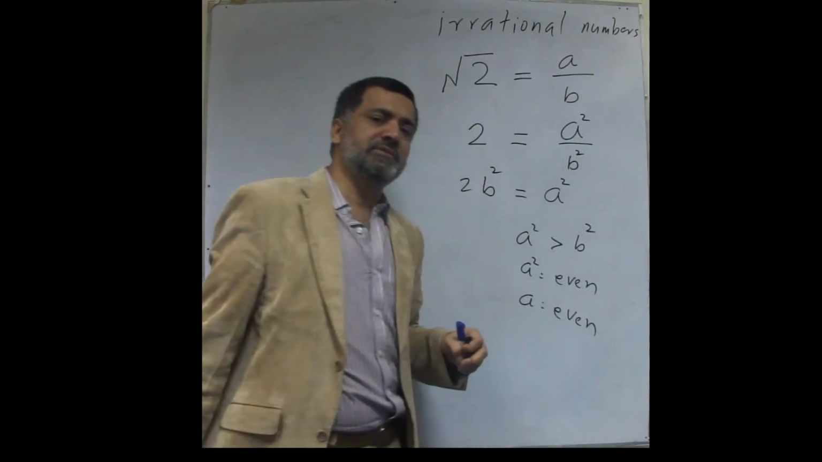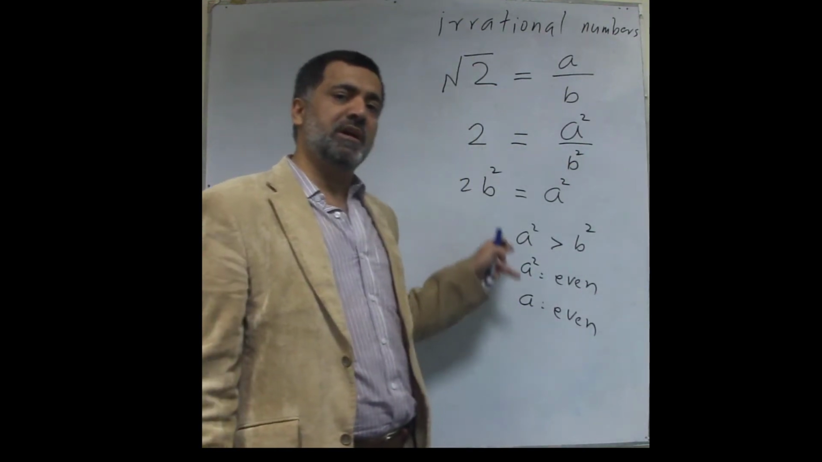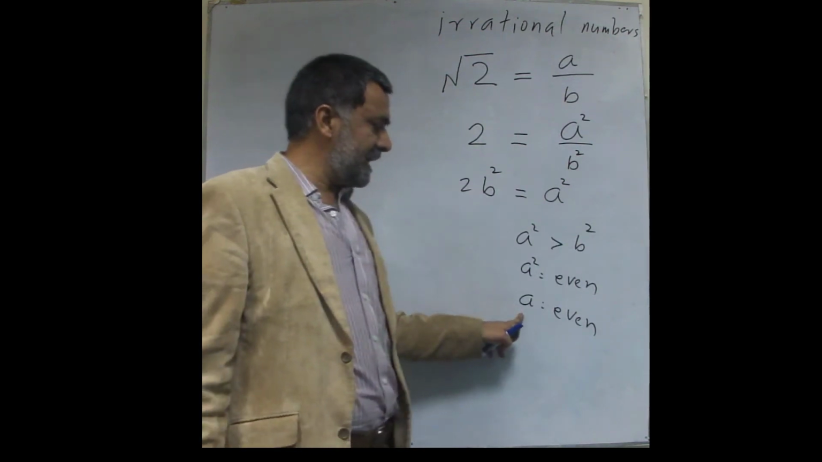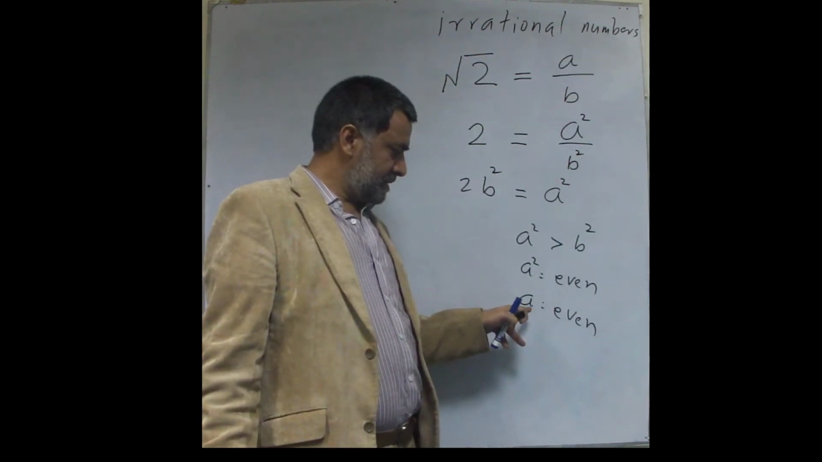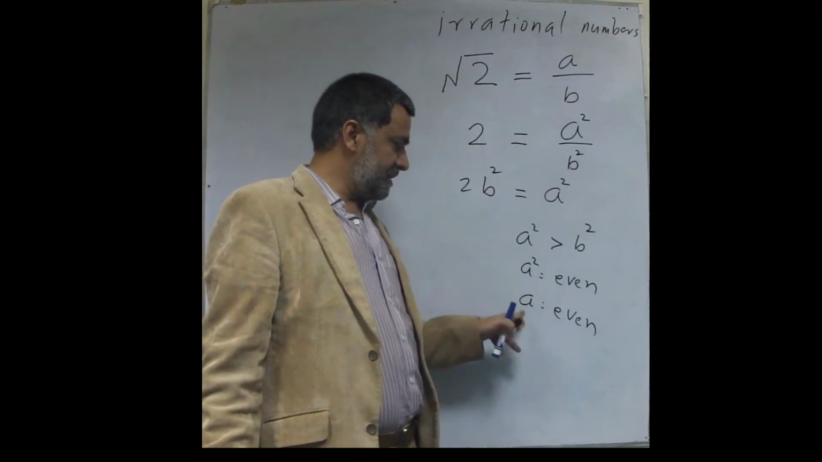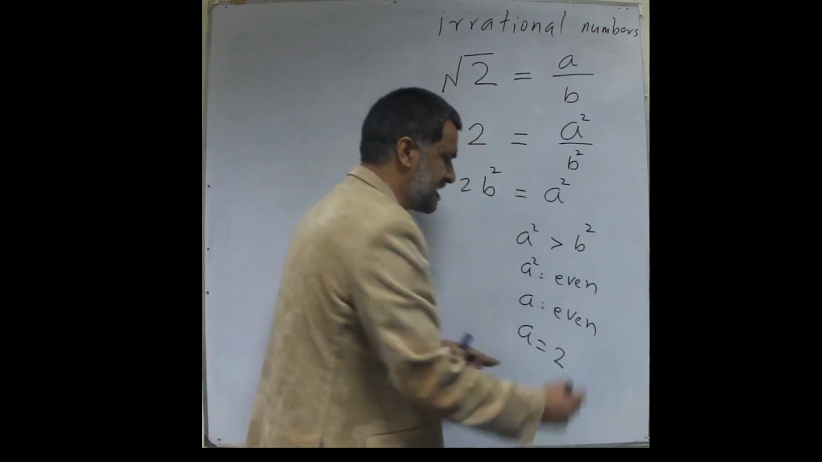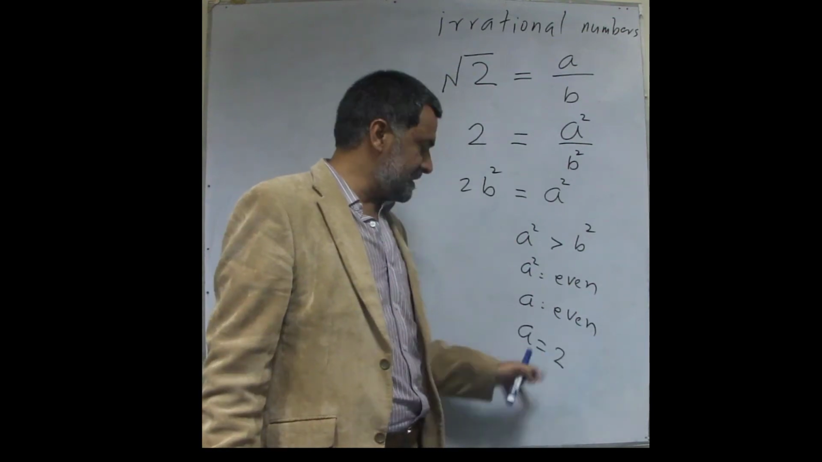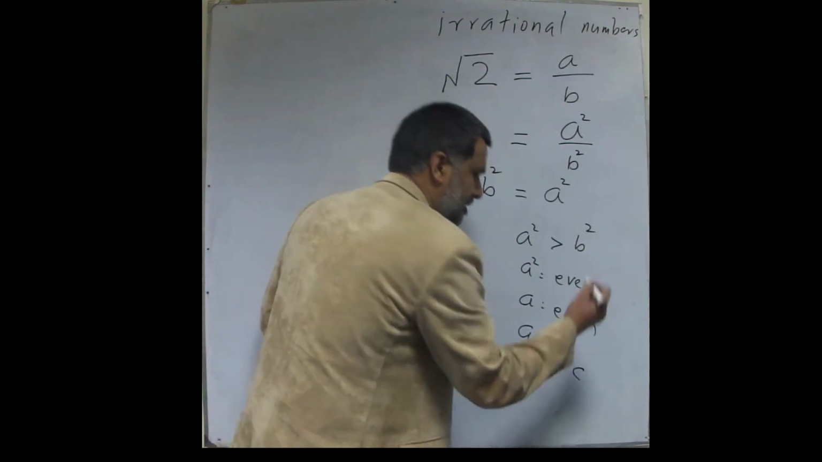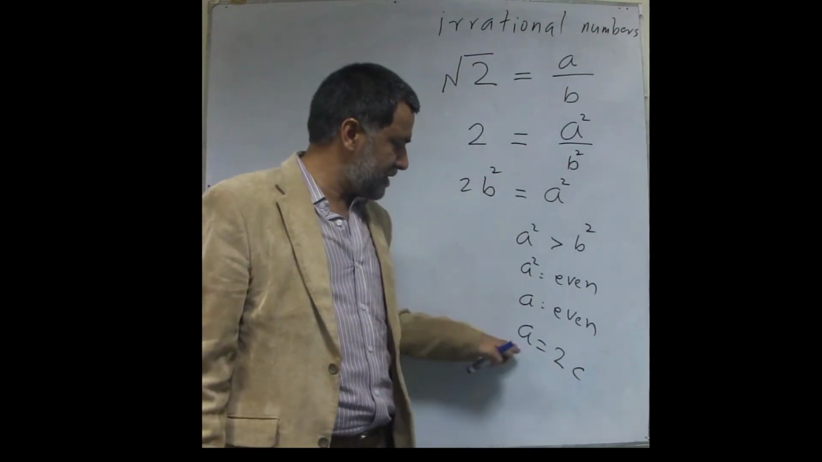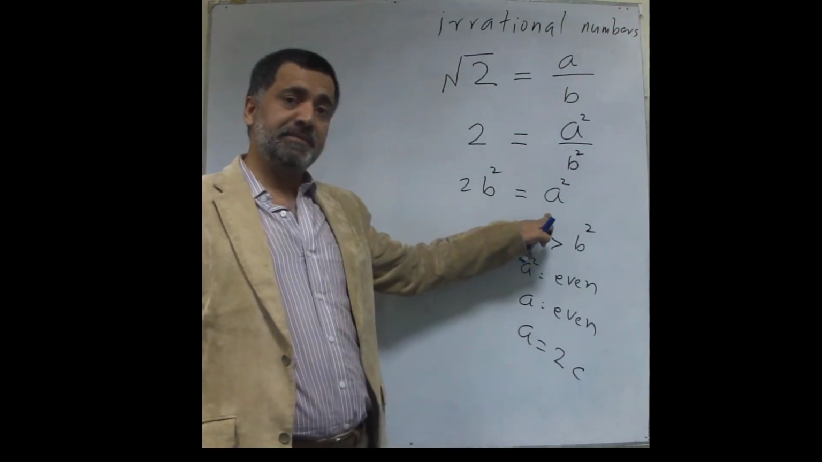You can check it out. If it were odd, its square would also have been odd. Now, if a is even, then it must be twice of something. So let's say it's twice of something. Let's call that something c. Now let's plug this a equals 2c in that equation.